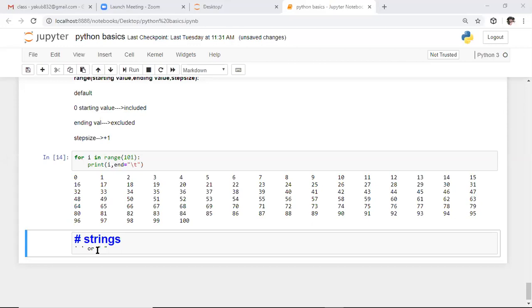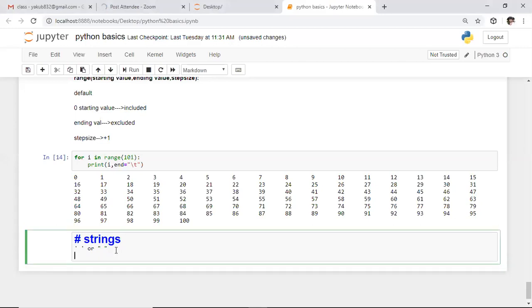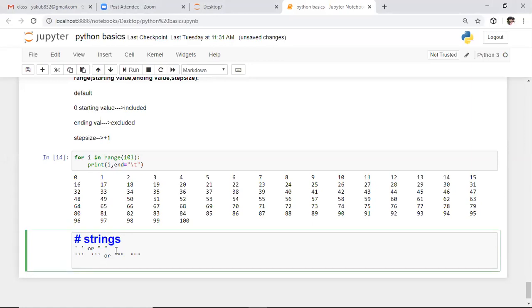The first point on this topic: anything defined in either single quotations or double quotations is a string. If you want to define a multiple line string, we need to define it in either triple single quotations or triple double quotations. So that is the representation of a string.